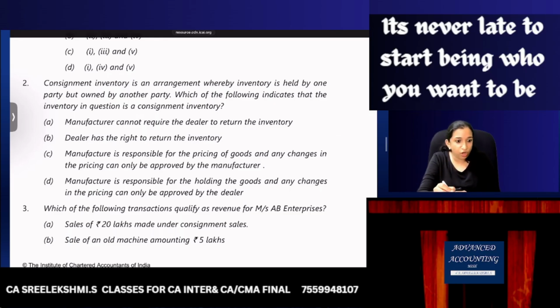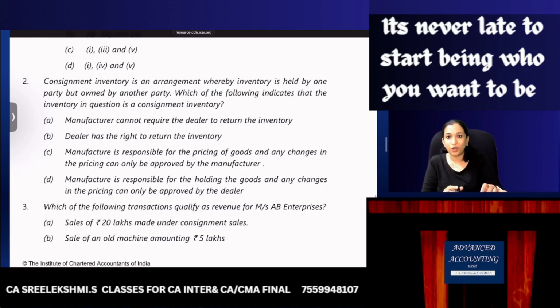So first option is wrong. Second option is also wrong. Manufacturer is responsible for pricing the goods. That is correct. Manufacturer is responsible for holding the goods. No, goods are held by B. And any changes in the pricing can only be approved by dealer. No, dealer does not have any power. So option C is the correct answer. Option C.